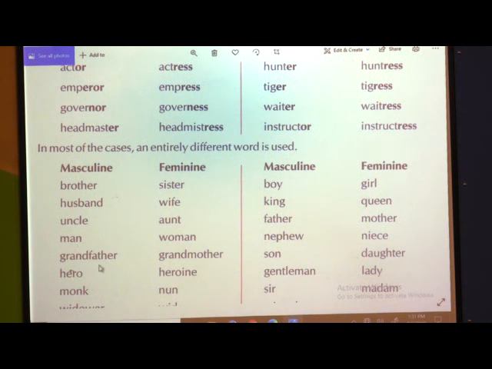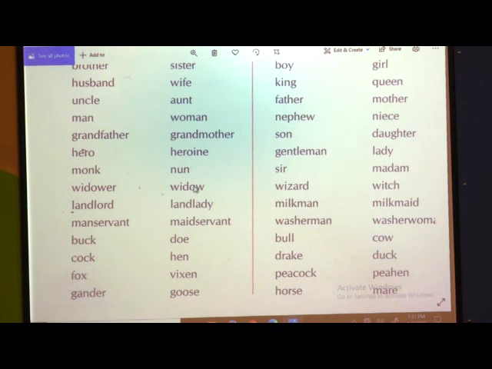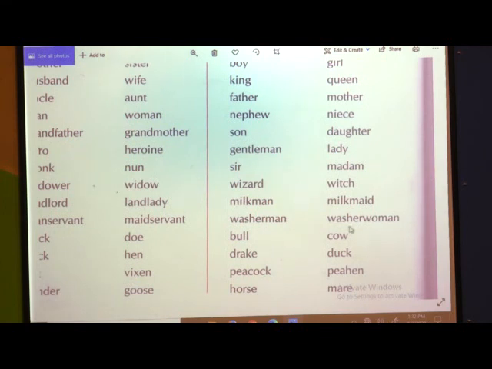man, woman, grandfather, grandmother, hero, heroine, monk, nun, widower, widow, landlord, landlady, manservant, maidservant, buck, doe, cock, hen, fox, vixen, gander, goose, boy, girl, king, queen, father, mother, nephew, niece, son, daughter, gentleman, lady, sir, madam, wizard, witch, milkman, milkmaid, washerman, washerwoman, bull, cow, drake, duck, peacock, peahen, horse and mare.